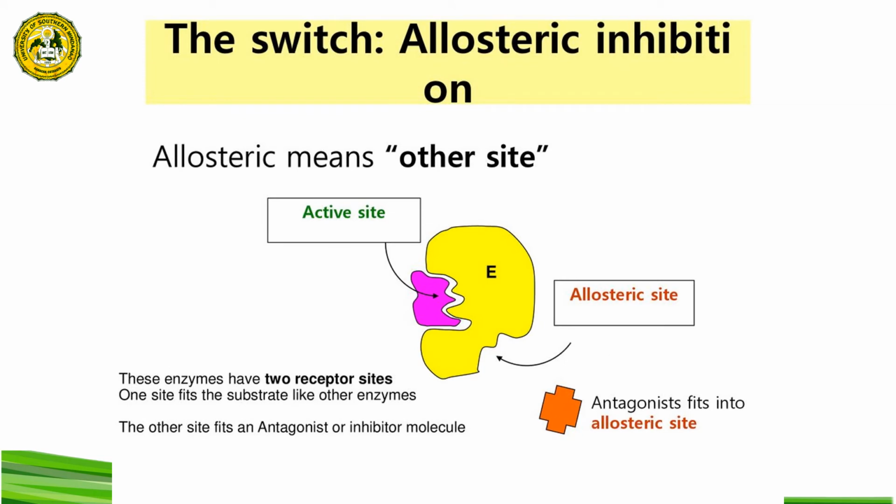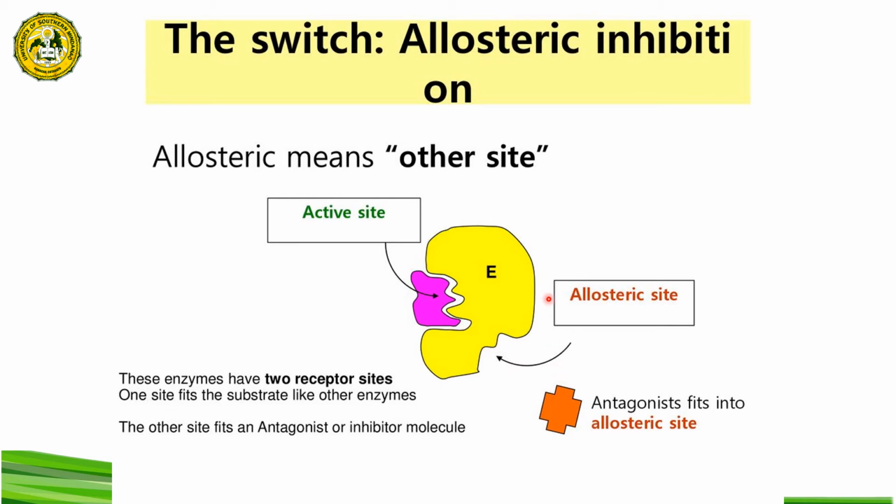What do we mean by allosteric inhibition? And what do we mean by an allosteric site? Allosteric means other site. This is usually exemplified by enzymes through enzyme inhibition. This diagram shows the enzyme together with its two sites, the active site and the allosteric site. The active site is where the substrate, or in the case of the receptor, the ligand, will naturally bind. And the other site is where the antagonist or the receptor molecule will bind.